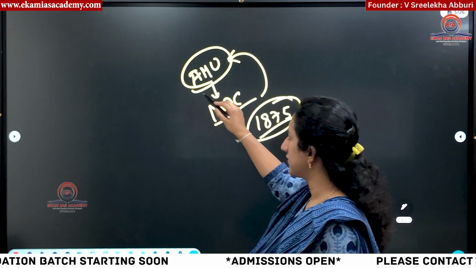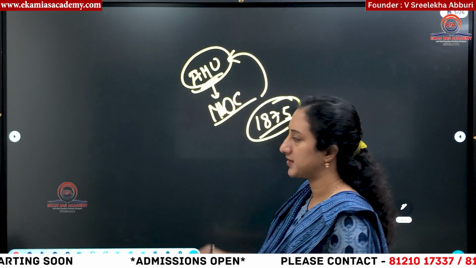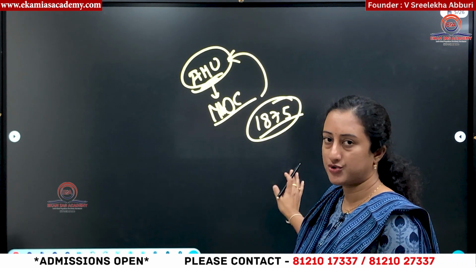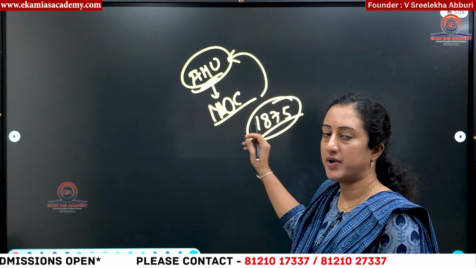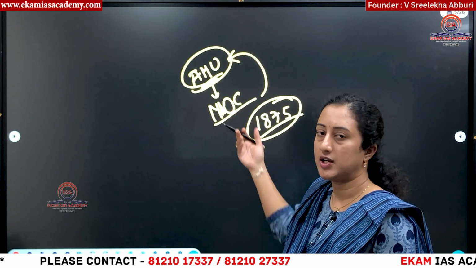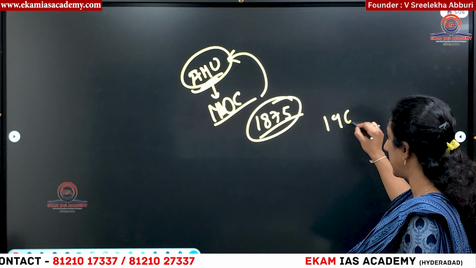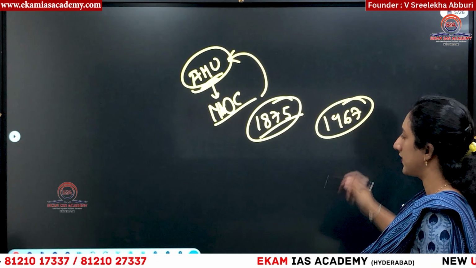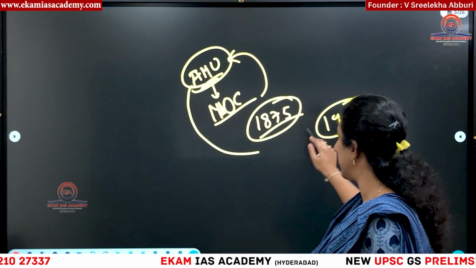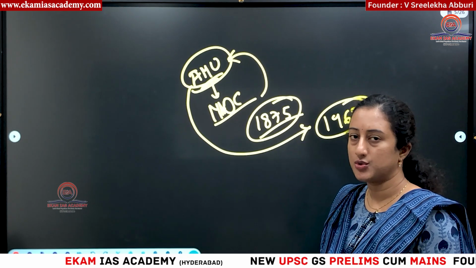Then what is the controversy about? Initially, when this university was established by one person who belonged to a minority, there was no minority status recognition for this university, either when it was established or after independence. Then the controversy started in 1967, when a case was filed saying that Aligarh Muslim University should be given minority status.